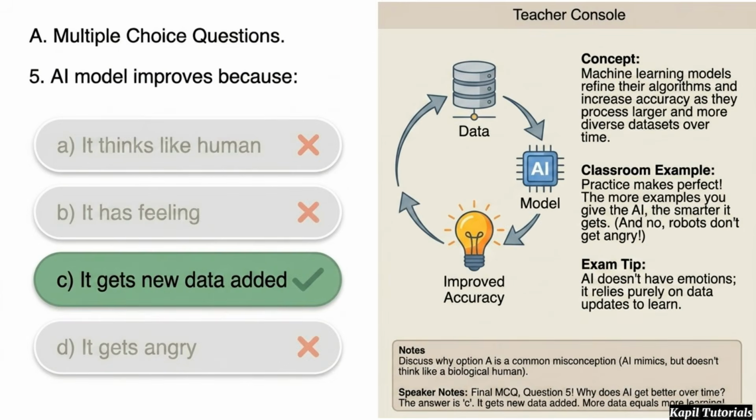Question 5 asks, why does an AI model improve? The answer is C, because it gets new data added. AI does not have feelings. It relies on processing more diverse data over time to refine its accuracy and learn.